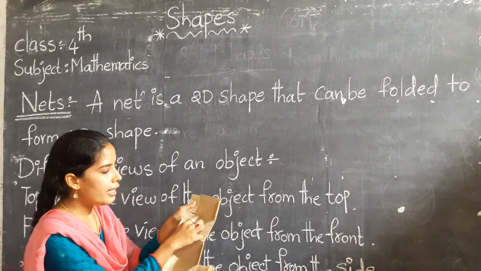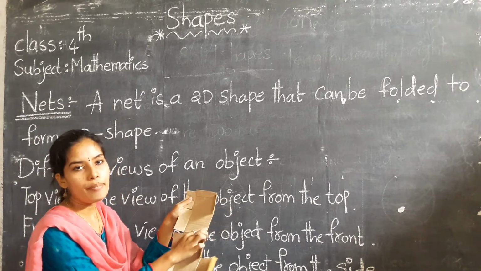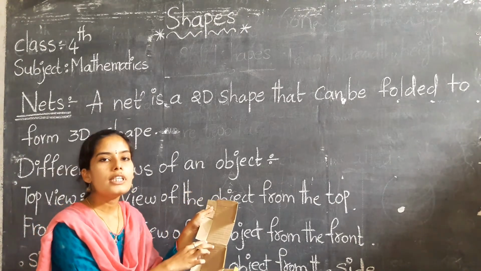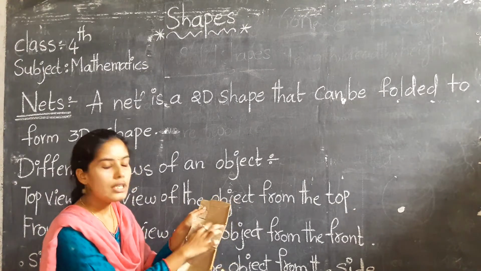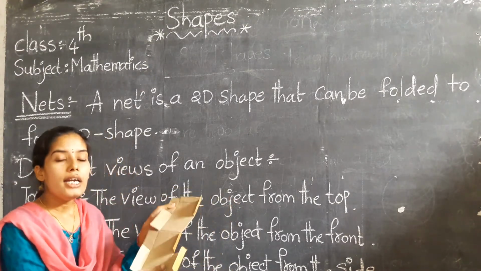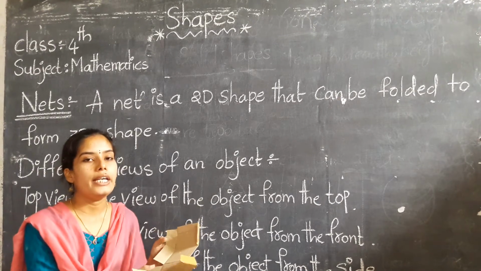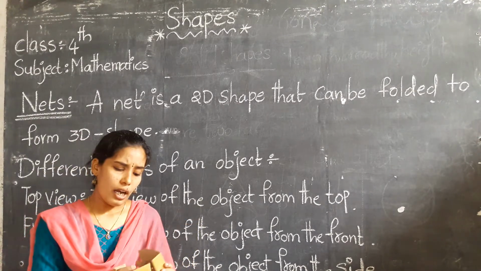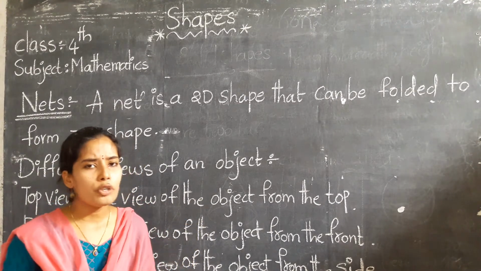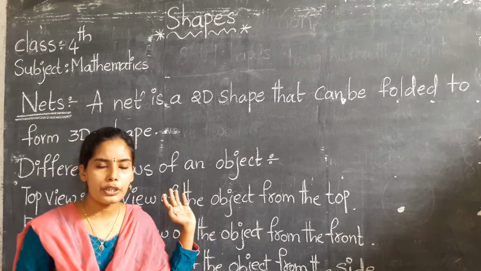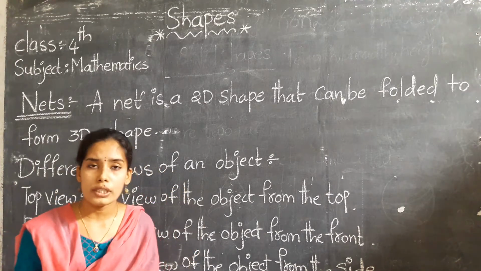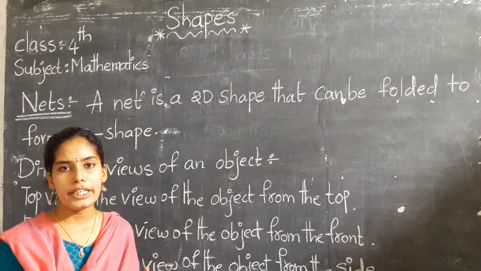Why? Because here, once you observe this shape, it is in the shape of a square. So this is the net shape of a cube and cuboid. We have already seen that cube and cuboid net shapes are there. Not only cube and cuboid, we also have the net shape of a cone and the net shape of a cylinder.